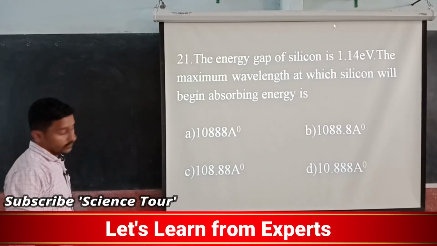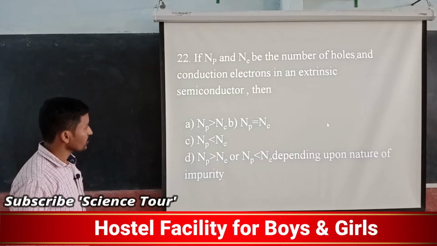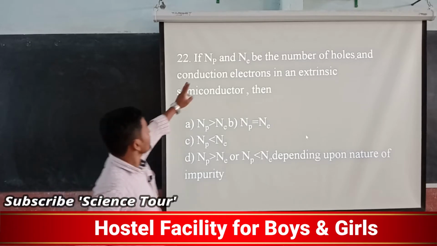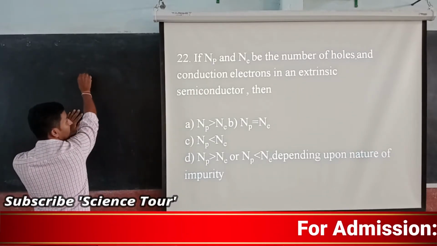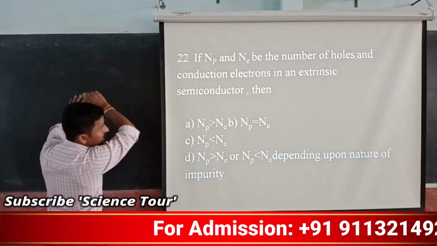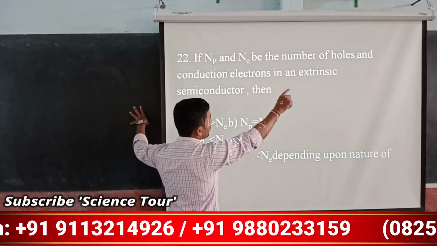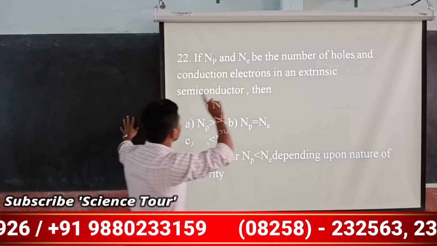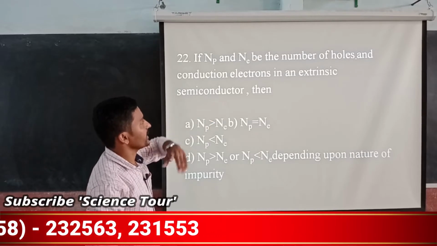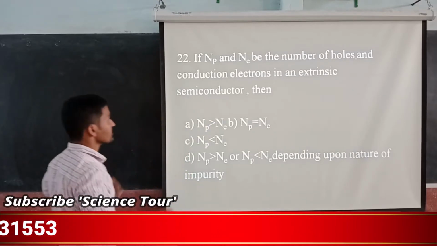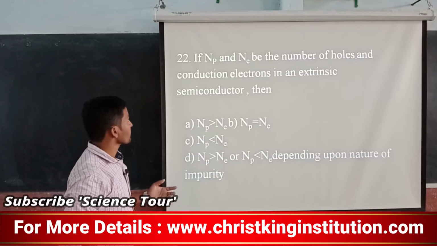So we will move to the next question, that is 22. If Np and Ne are the number of holes and the number of conduction electrons in an extrinsic semiconductor. Extrinsic semiconductor means doped.